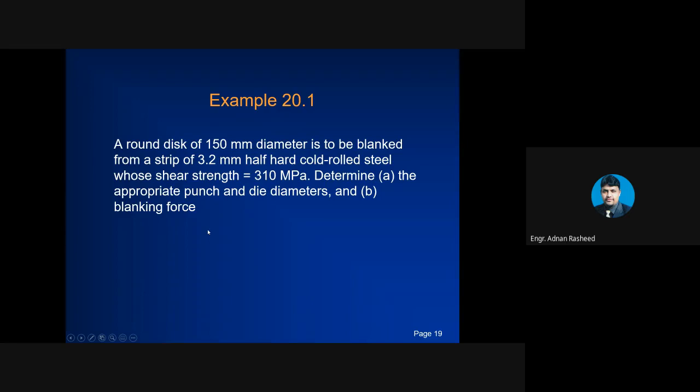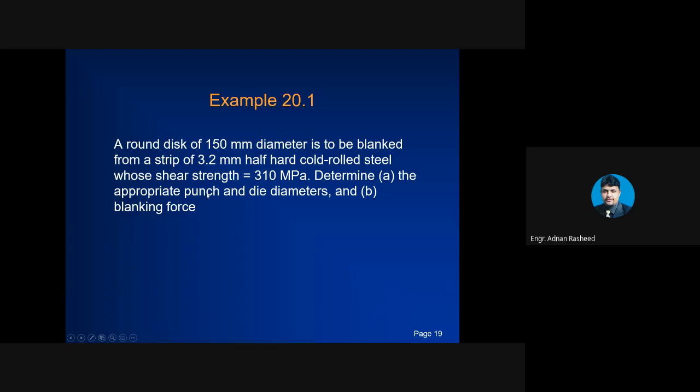If you go to chapter number 20 and solve this example by yourself, you will find that it is very easy. I will just give you hints regarding this. A round disc of 150 millimeter diameter is to be blanked. So this is dB, the blank diameter, and the thickness of the strip is given and shear strength is given. You have to determine the appropriate punch and die diameter. For that, you will have to know the formula. dB is there, so for punch diameter, that will be dB minus 2C.